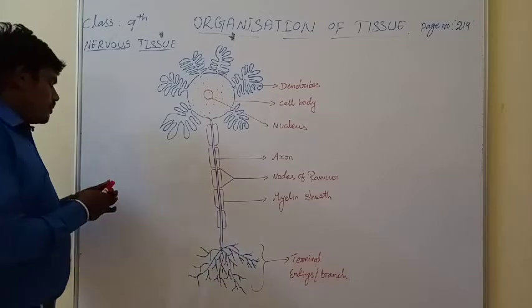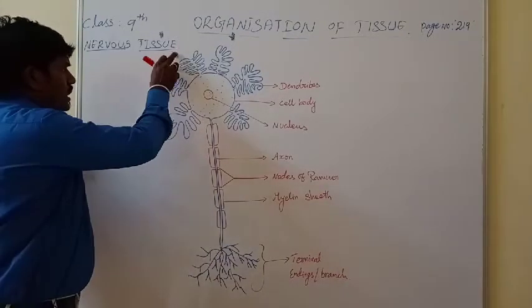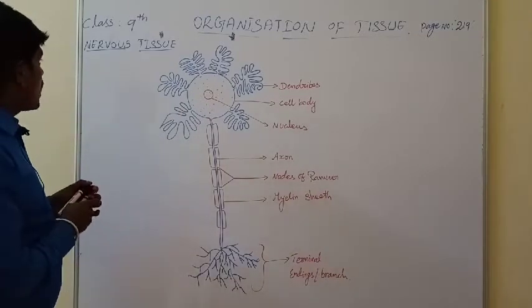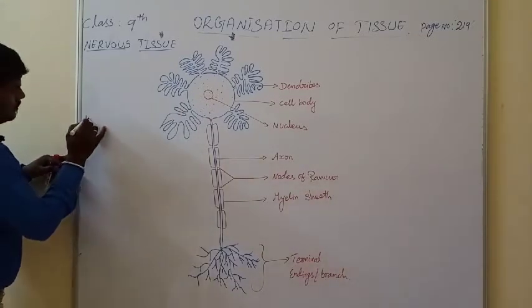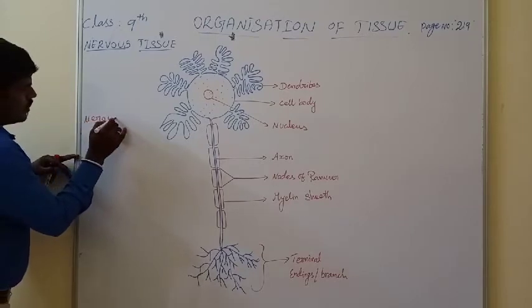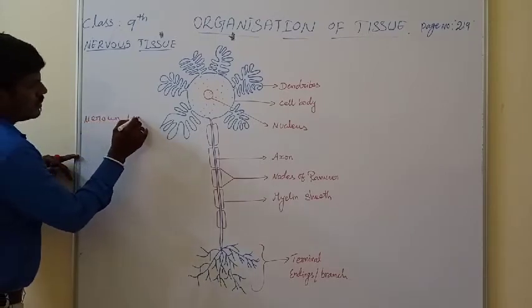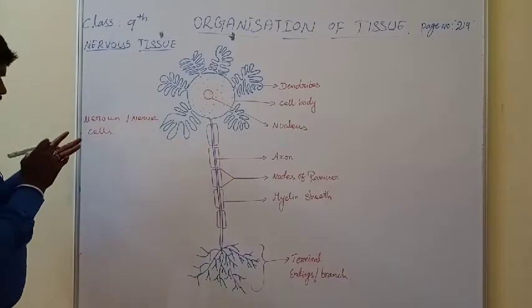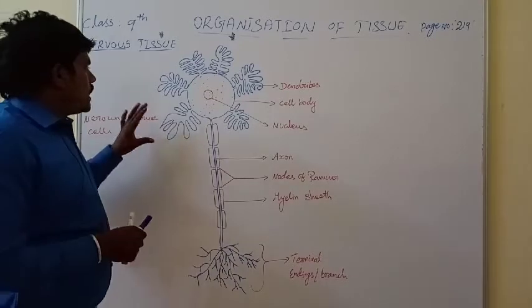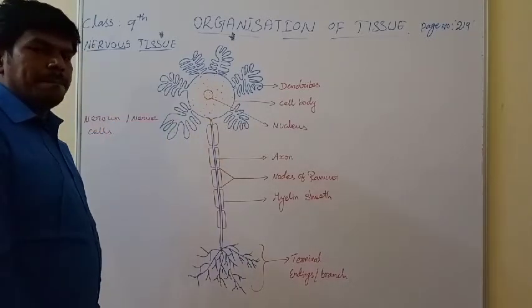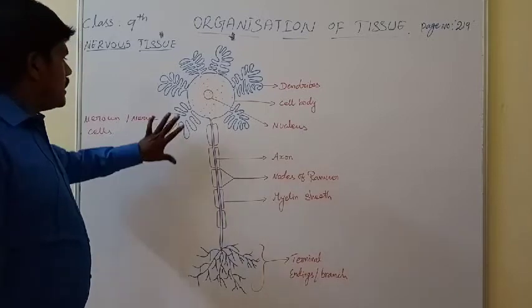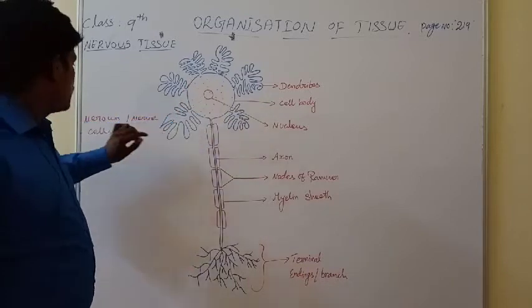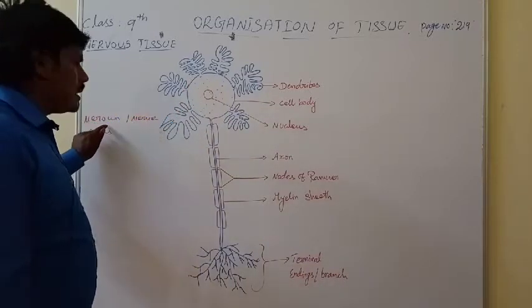See, the nerve tissue or nervous system is composed of neurons or nerve cells. What is the main function of the nerve cell or neuron? Nerve tissue is composed of a great number of nerve cells, or neurons.